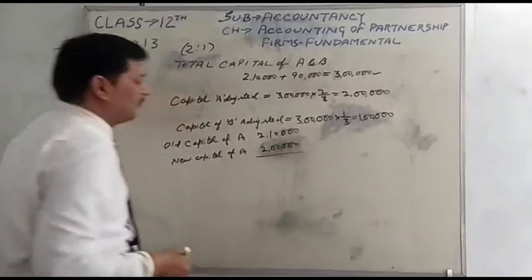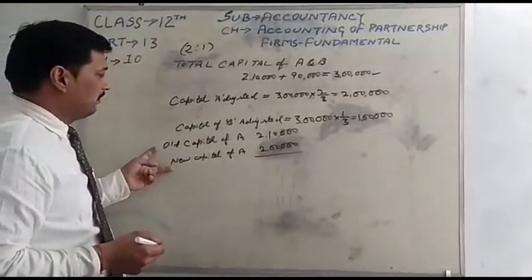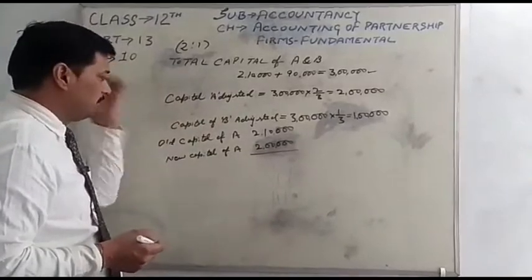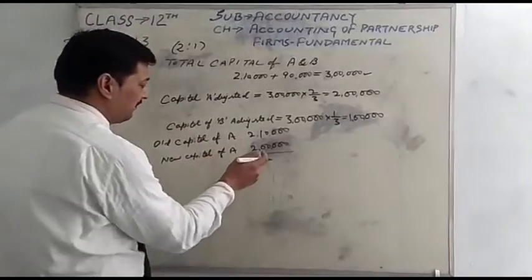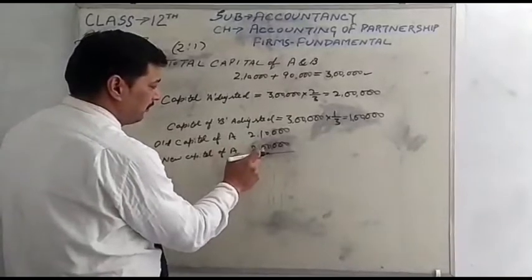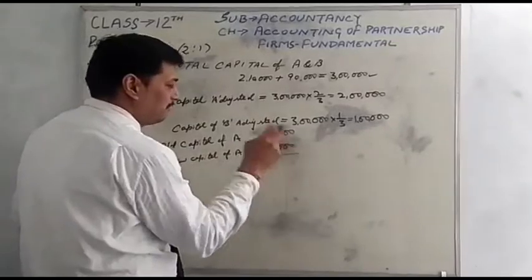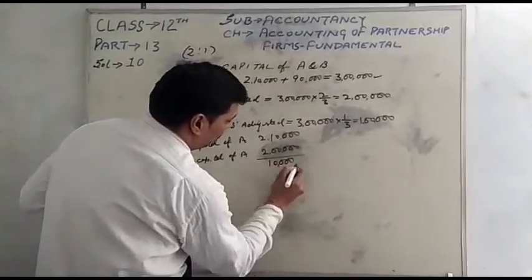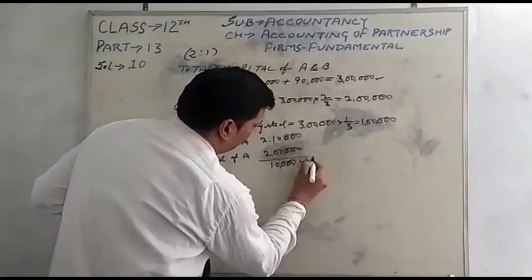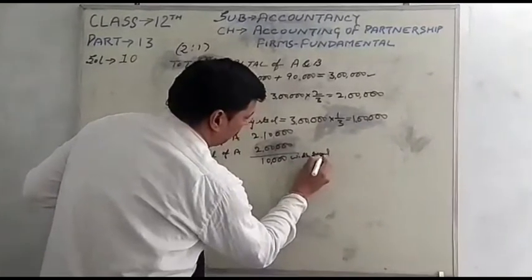It means as per the question they want the capital readjusted as per the new profit sharing ratio. The new capital is 2 lakh and old capital is 2,10,000. They will adjust their capital according to the new capital. It means 10,000 is in excess, so 10,000 has to be withdrawn from the firm.